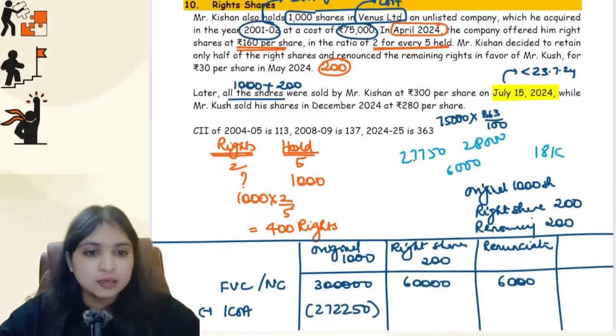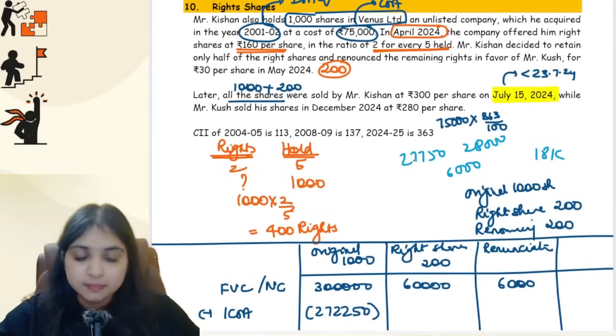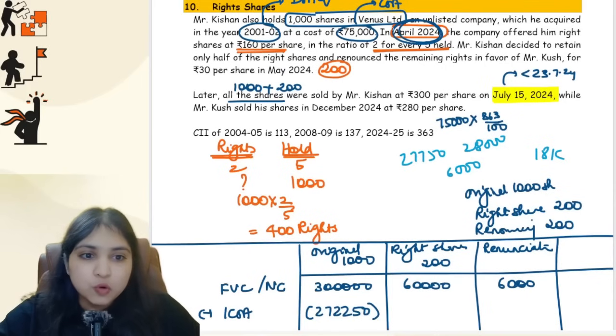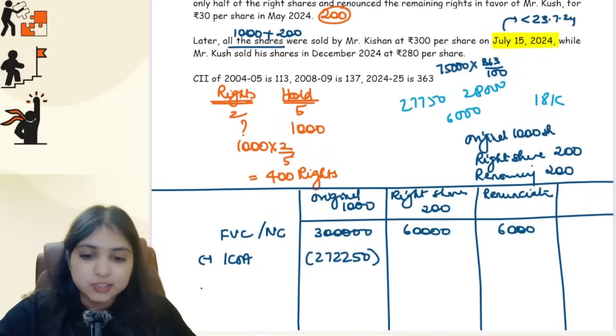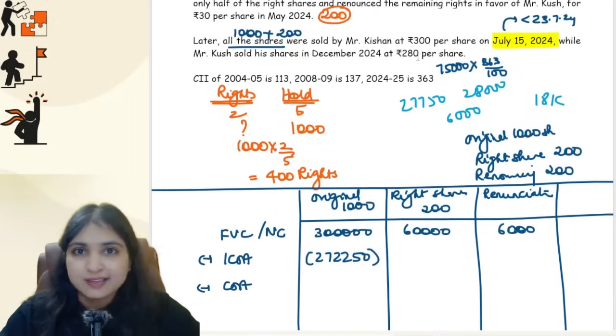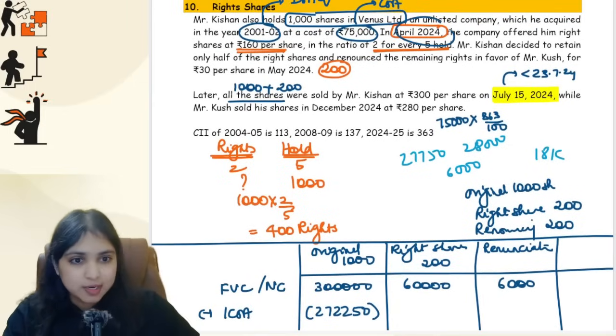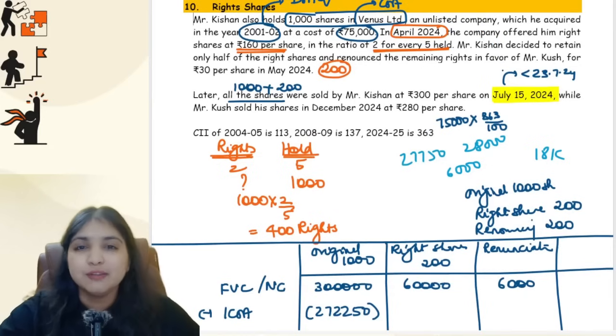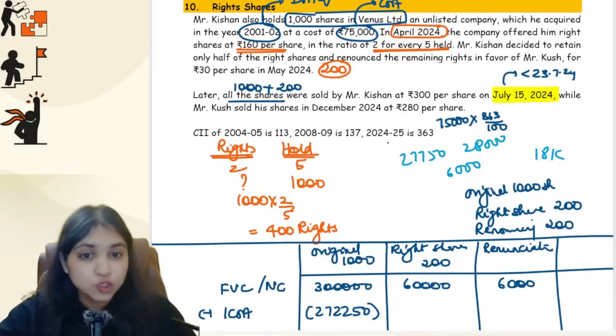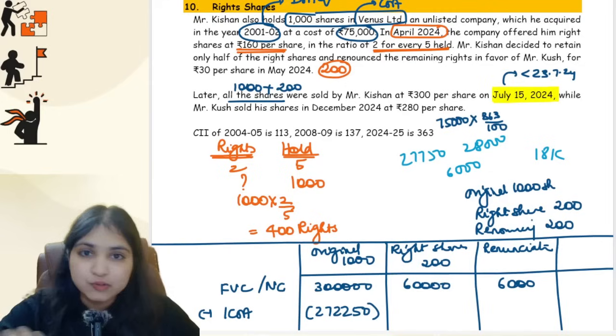For rights shares, are these also long term? Let us check whether we held them for 24 months. In April 24 only, the company gave him the rights shares. He's selling them on July 15th, 2024, which means the rights shares are short term over here, guys, less than 24 months. Because it's short term, I will not index the cost of acquisition for rights shares. I'll subtract the cost of acquisition as it is, without indexation. Understood? I got them only in April 24 and I'm transferring them on July 15th, 24. Less than 24 months I've held them, so the rights shares will be a short-term capital asset for me.